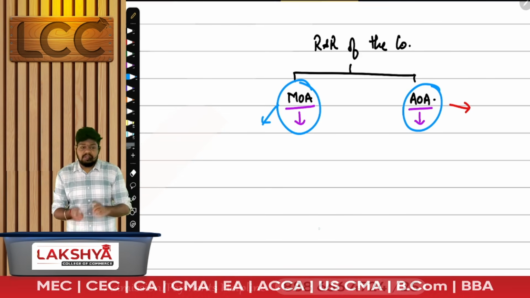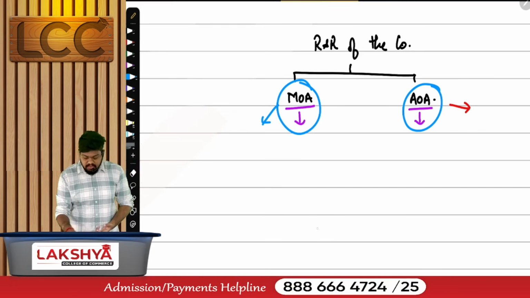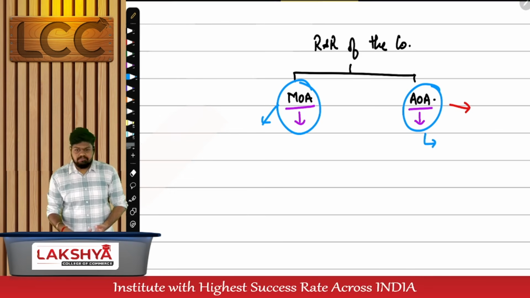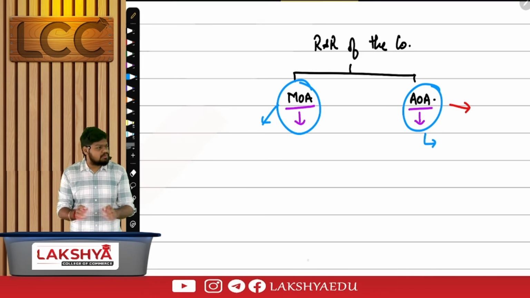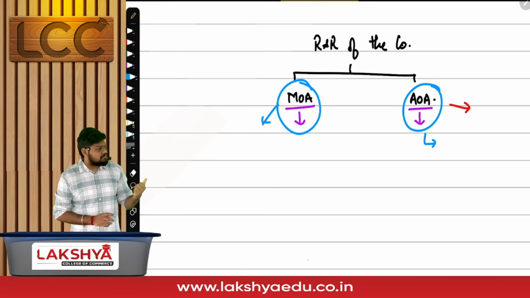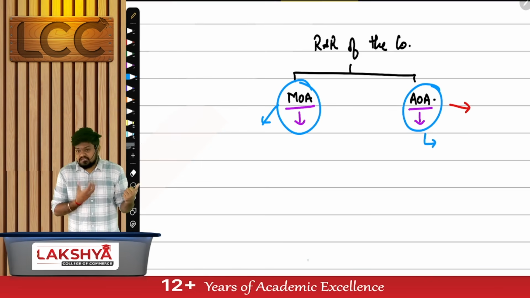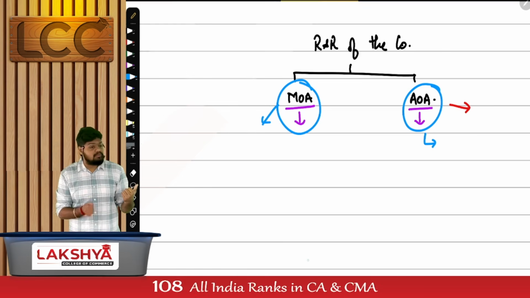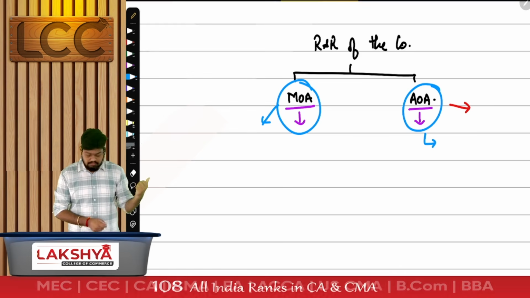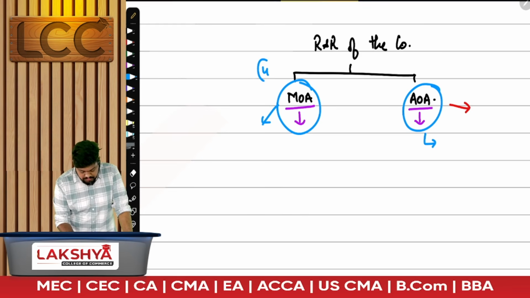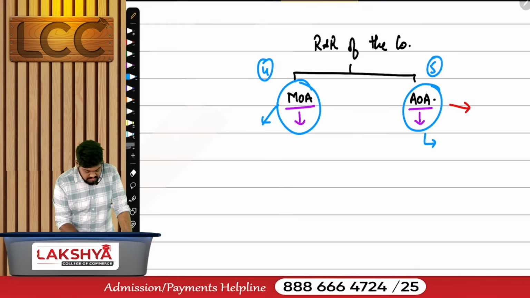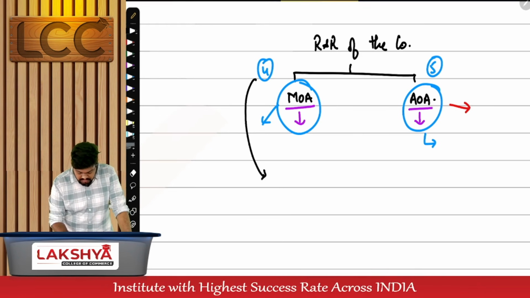MOA. I want MOA to be mandatory. AOA, whatever you mention is up to you. You add it, delete it, it's all up to you. You don't have to get permission from any authorities. But when it comes to MOA, if you're changing your entire structure of the business, there's a proper procedure to be followed. Section 4 talks about MOA. Section 5 talks about AOA.